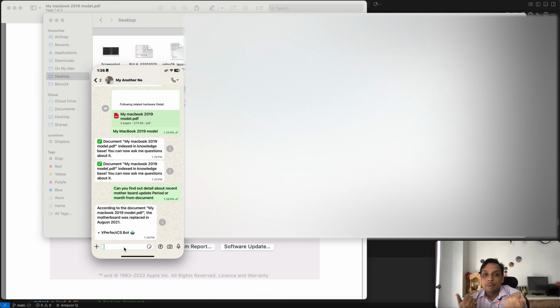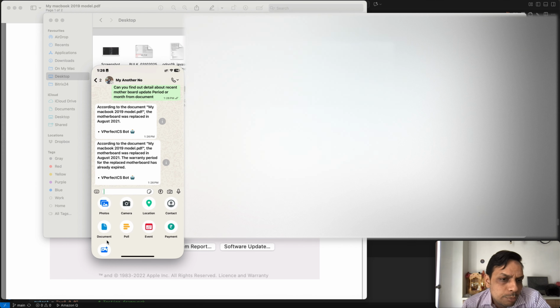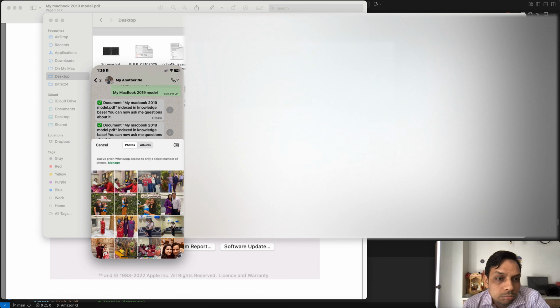According to the document, my MacBook's motherboard was replaced in August 2021. So it replied to me very accurately after the indexing of the documents. So I think it's working very well. Let's check one more thing which is related to image.